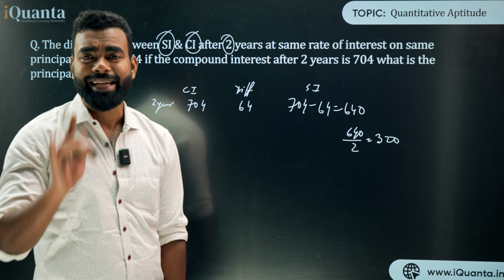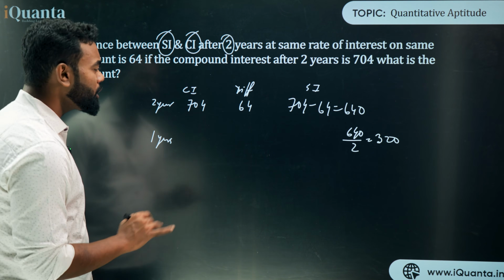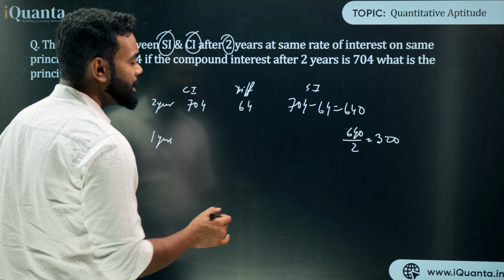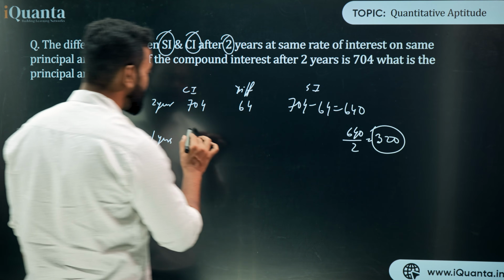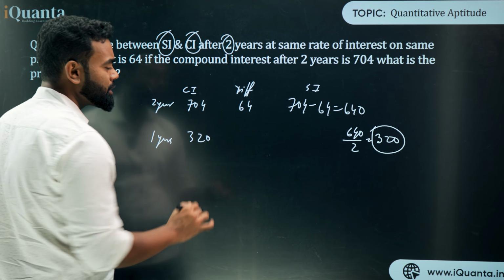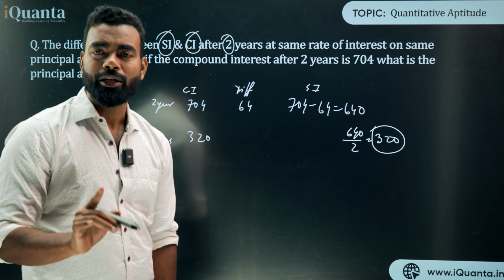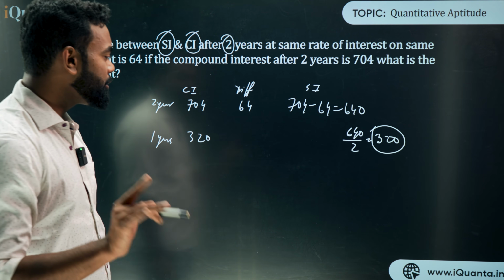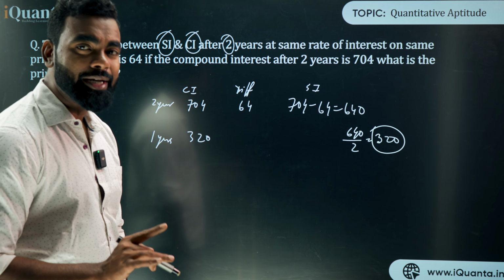It goes on like this directly, right? Now if I got this thing from here, we can also understand another thing, that 320 is also the compound interest for the first year. Yes, because in the first year, if it is compounded annually, the SI and the CI are the same. We already knew that.